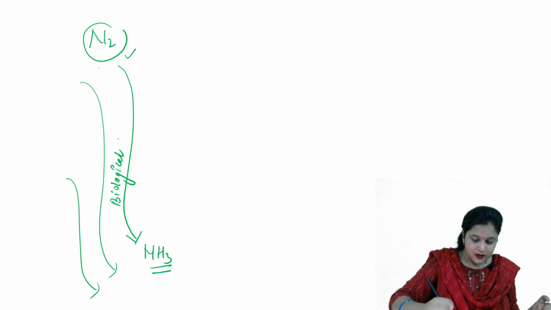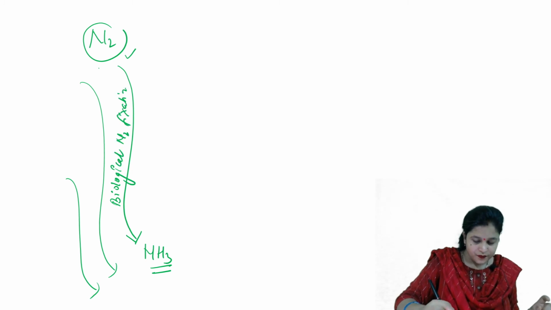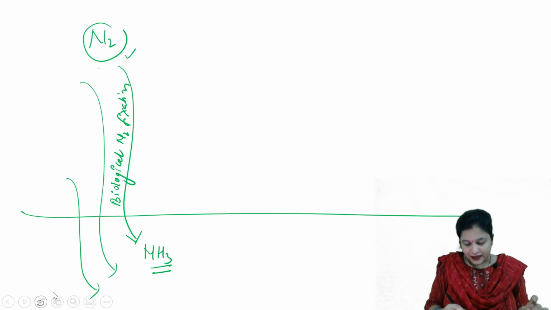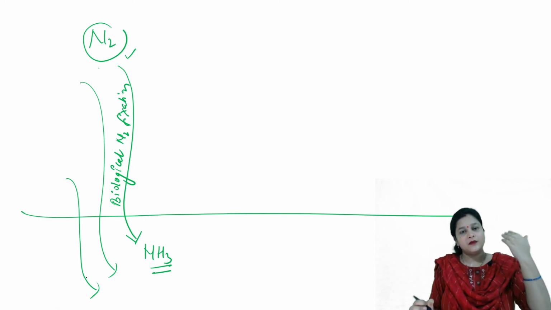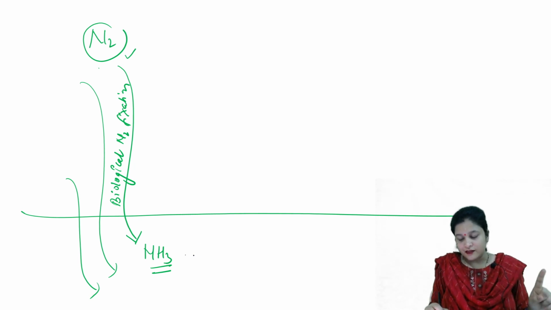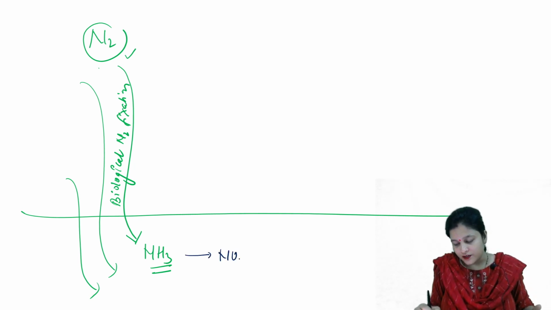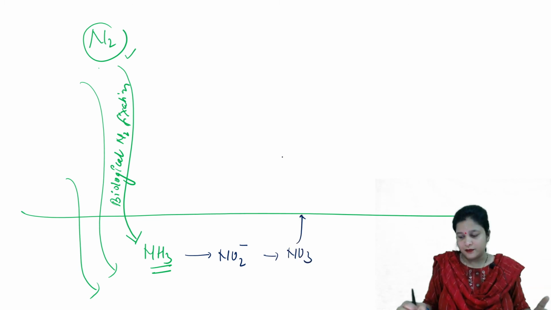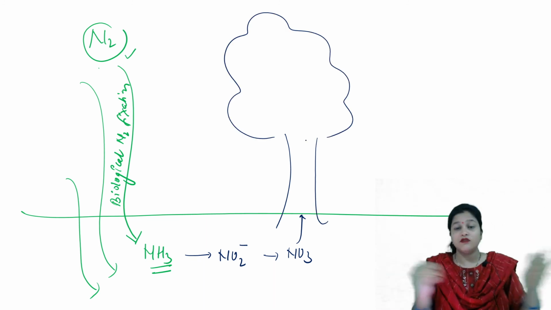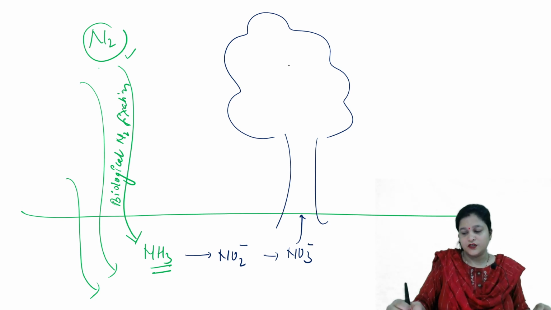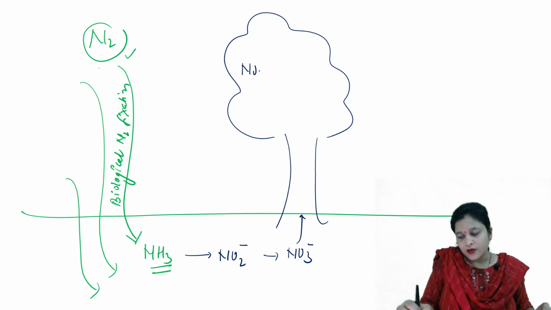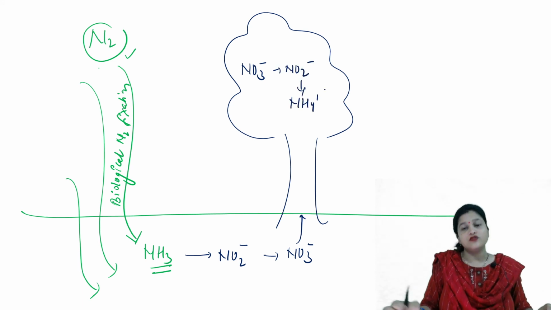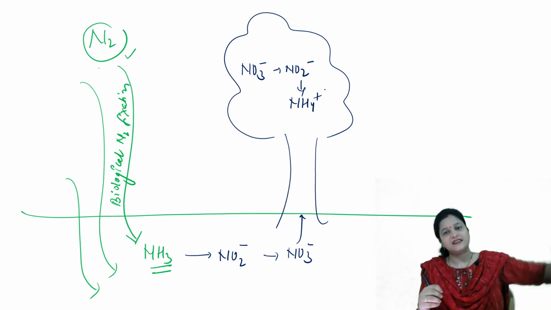Now, in the soil, there are some other bacteria that converted this ammonia into nitrite, which was further converted into nitrate. That nitrate was taken up by the plant roots and entered the plant, but it cannot be used in the same form. So, nitrate was converted into nitrite, and that got converted into ammonium, which was used to form amino acids and finally proteins.